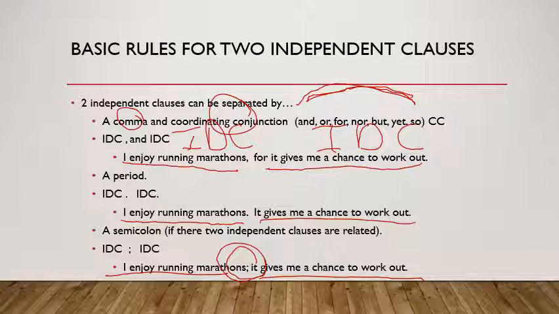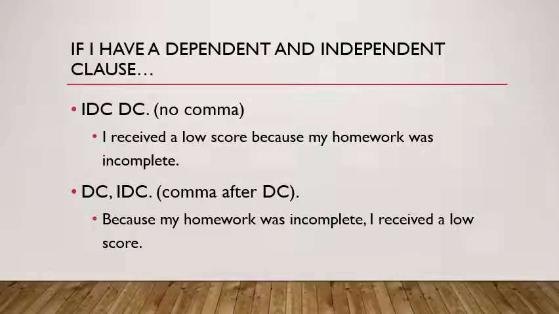All right, we only have two more rules left. Just hold on. Two rules. They're very easy. All right. So the next two rules are, if I have an independent clause and a dependent clause, what do I do? All right. And these are kind of, you probably do these without thinking about them, but I just wanted to give you the rule that goes along with them. All right. So if I have an independent clause in a sentence and a dependent clause that comes after it, I will not need a comma. I just leave it alone.